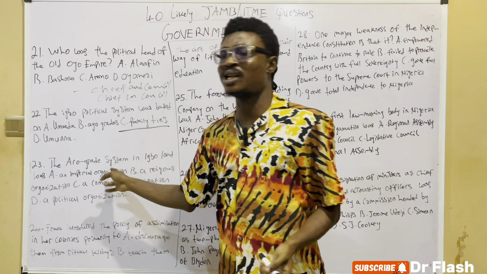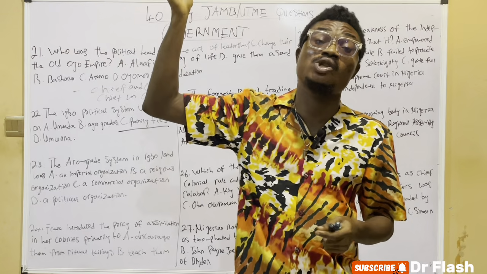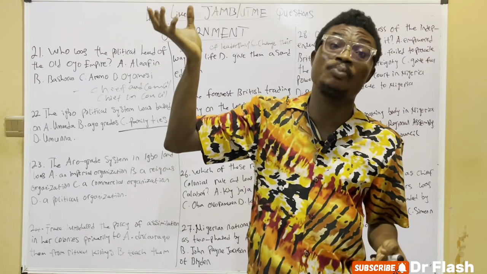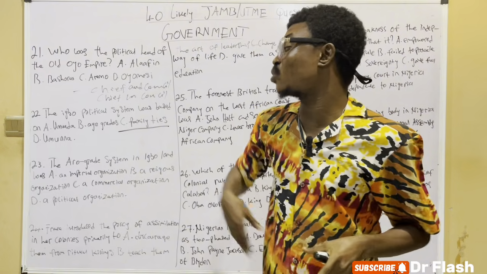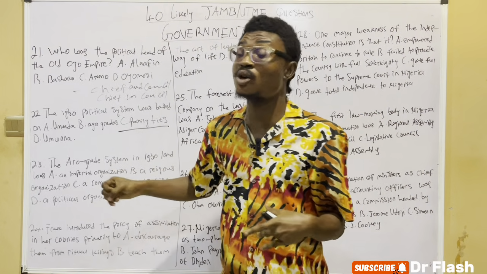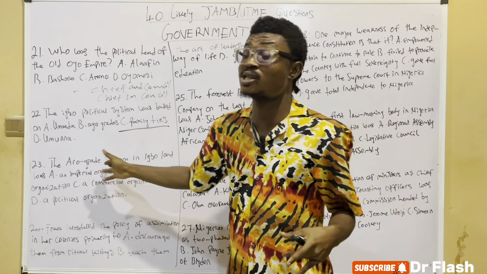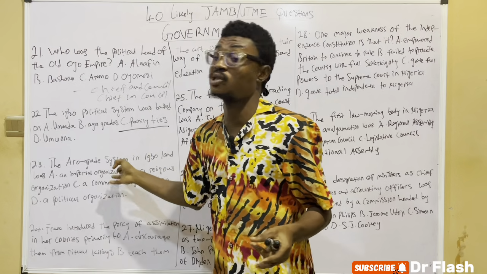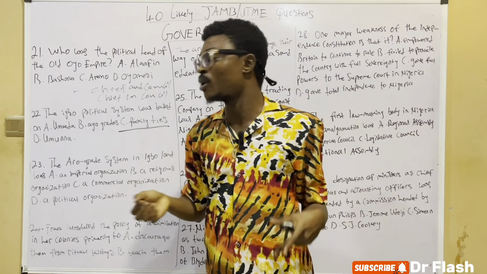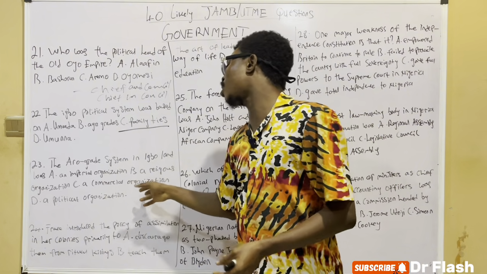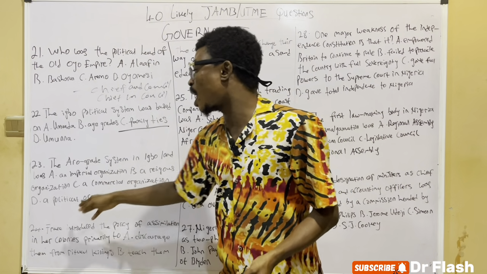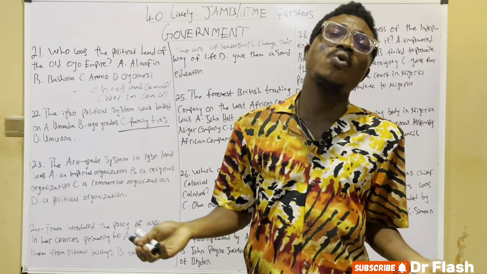Talking about imperial organization, it traces back to the emperors, like Japan, Ethiopia, all those practices. We have an imperial system, but we're not talking of an imperial system. The Igbo were not an imperial system. The Aro grade system was not based on an imperial organization. Then B is religious organization, C, commercial organization, and D, political organization.